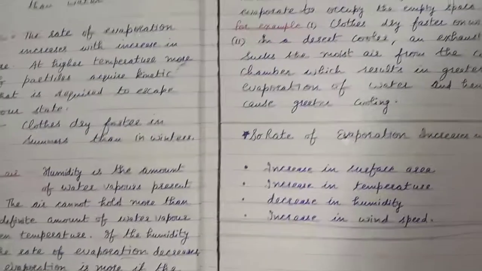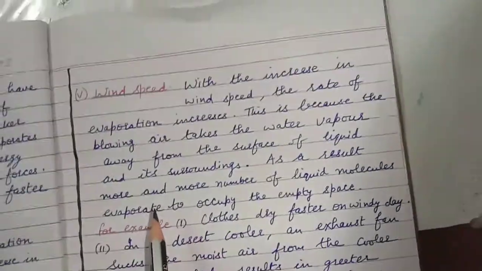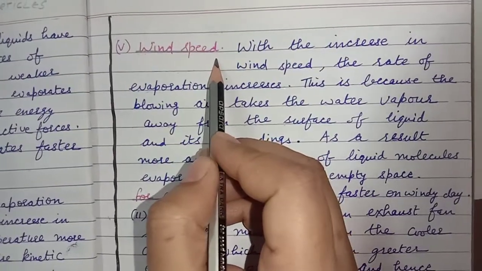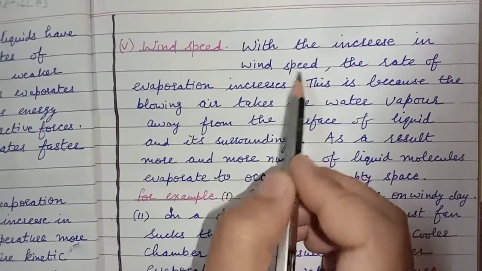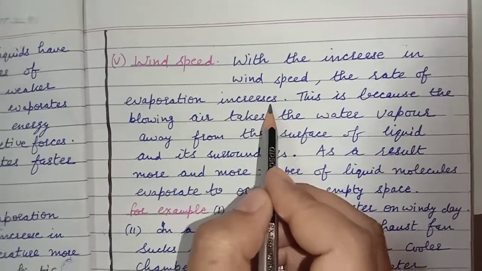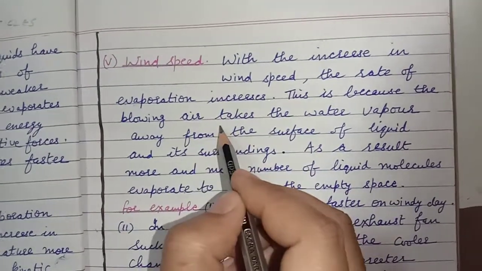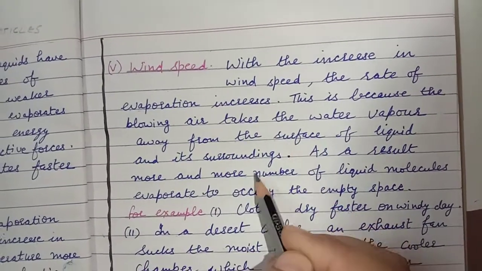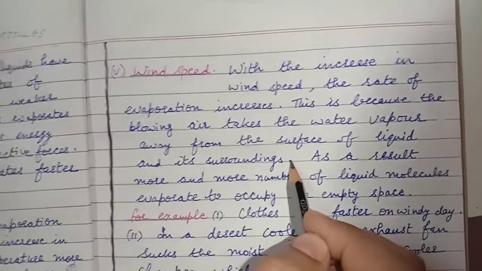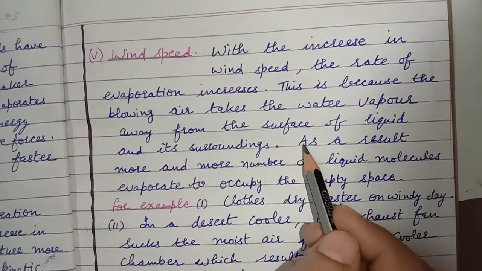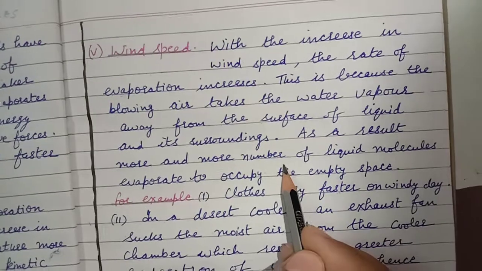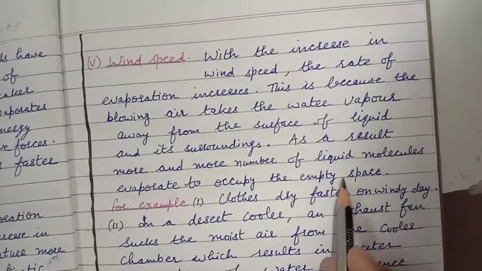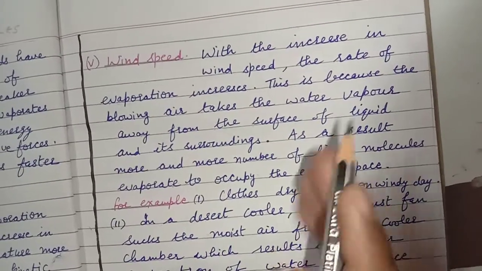And the next factor is wind speed. Wind speed means the speed of the moving air. With the increase in wind speed, the rate of evaporation increases. This is because the blowing air takes the water vapor away from the surface of the liquid and its surroundings. As a result, more and more liquid molecules will evaporate and occupy the empty space that is created by the blowing wind.